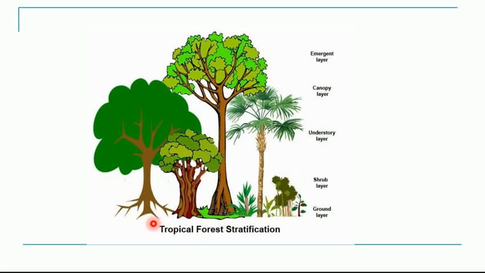Now this is a typical picture of a tropical forest stratification, where you will see the ground layer, you have a shrub layer, then there is an understory, meaning the lower layer of the bushes, then you have the tree cover. Now the trees also have what is called the canopy. Canopy is nothing but the cover formed by the branches, since they grow, they will not allow the sunlight to penetrate, and so this cover of the tree is called the canopy layer, and the topmost layer is also called the emergent layer.